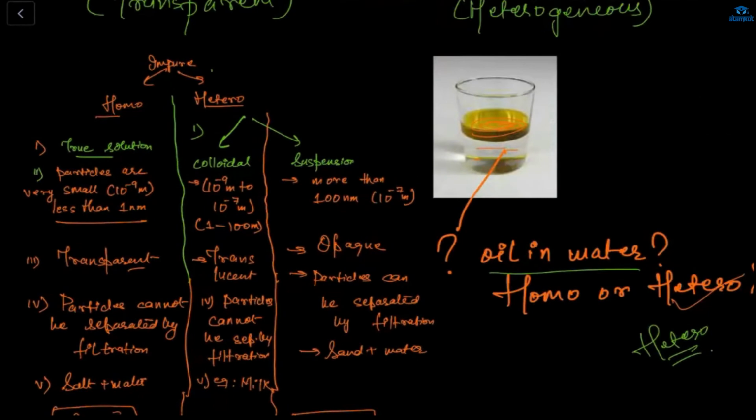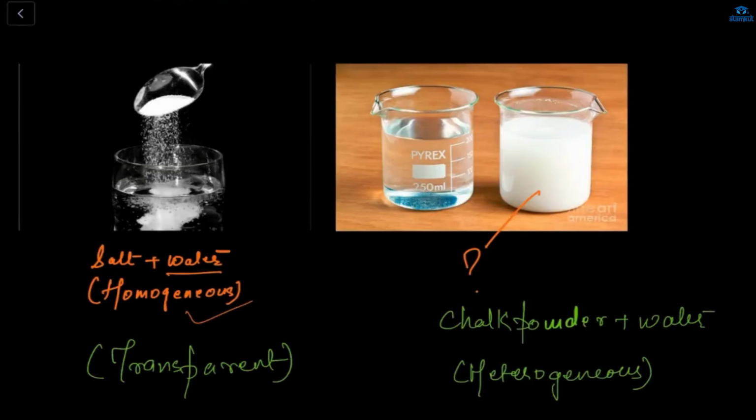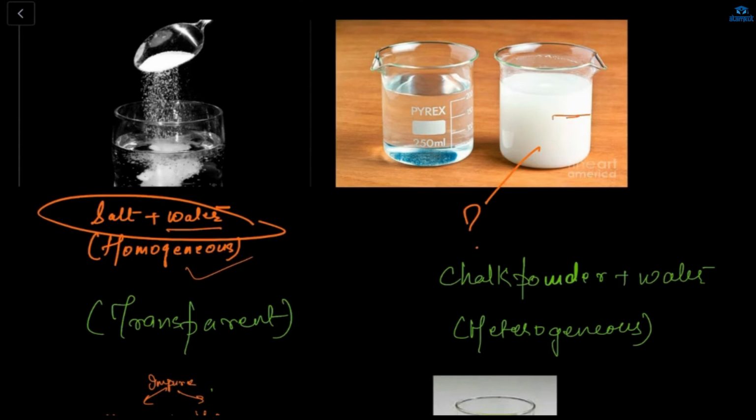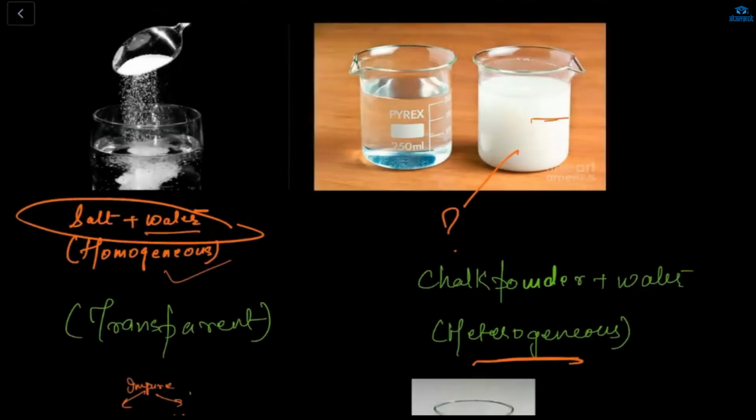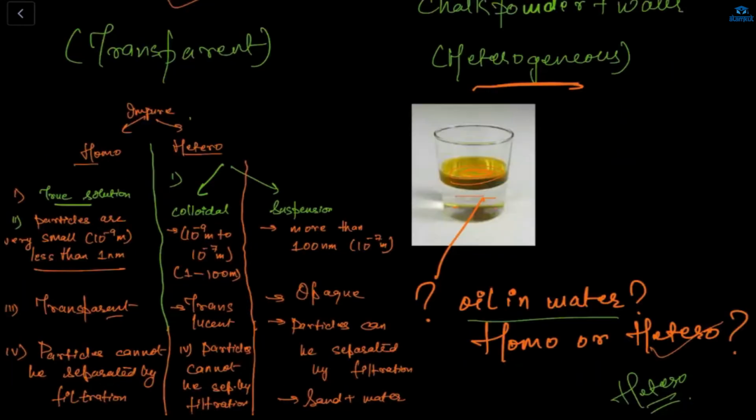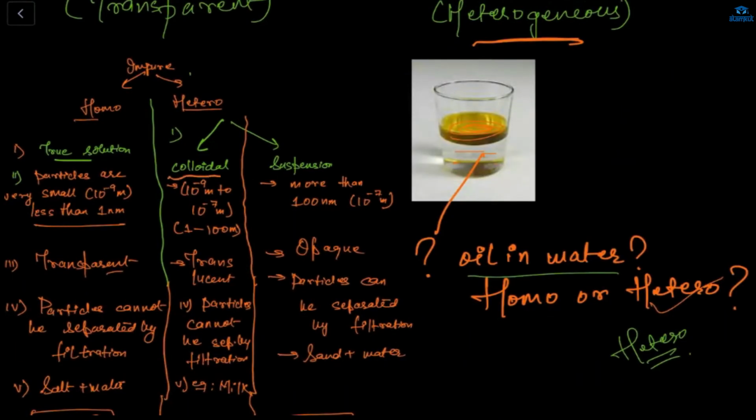An impure substance is divided into two parts. One is homogeneous. This salt plus water is homogeneous, and this is chalk plus water. This is chalk powder, which is dissolved in water. This is heterogeneous because the chalk has a different phase and the water has a different phase. And heterogeneous is also divided into two parts. One is colloidal, another one is suspension.